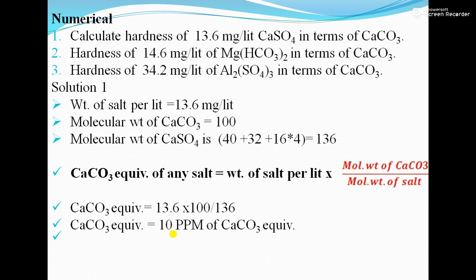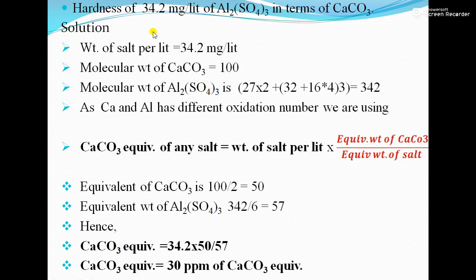So this is numerical number 1. Similarly, you can solve numerical 2. The procedure is the same. You take 14.6 here, then 100 will be the same, and you just have to calculate the molecular weight of magnesium bicarbonate. Now we are going to see the third numerical.